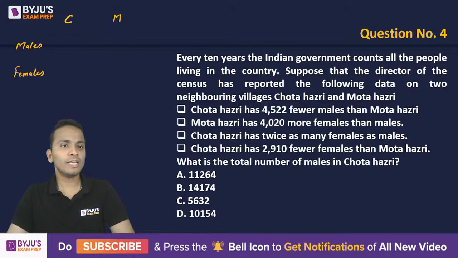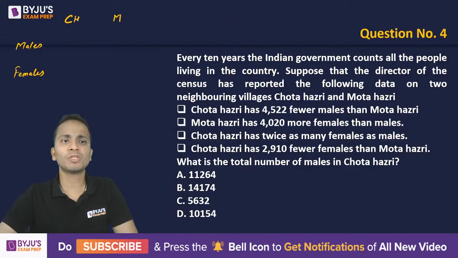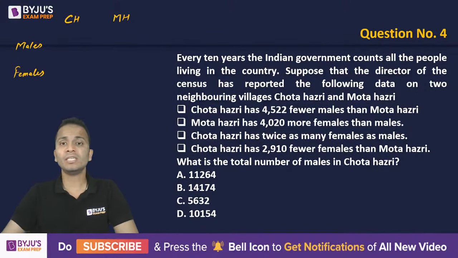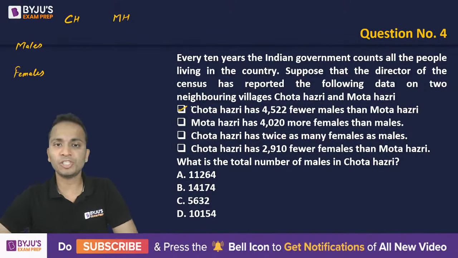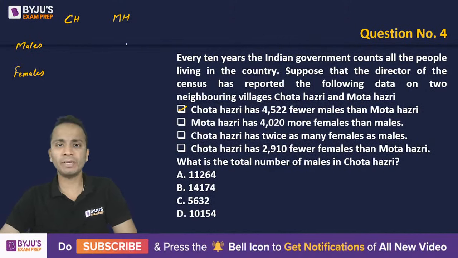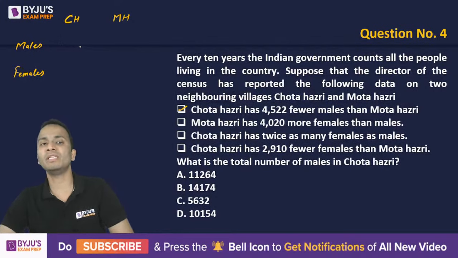Okay, so the information is talking about two villages, C and M. I'll write CH, Chota Hazri, and Mota Hazri. And the number of males and females, right? I'll start with the first piece of information. Chota Hazri has 4,522 fewer males than Mota Hazri. So they are comparing the males between these two villages. So Chota has a lesser number of males than Mota.